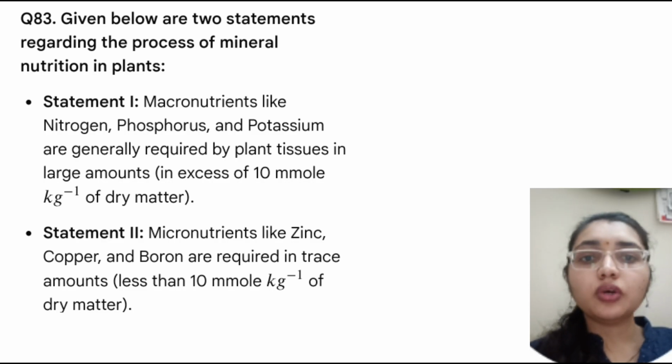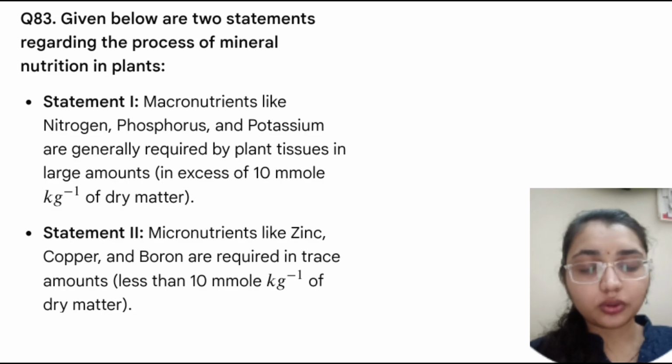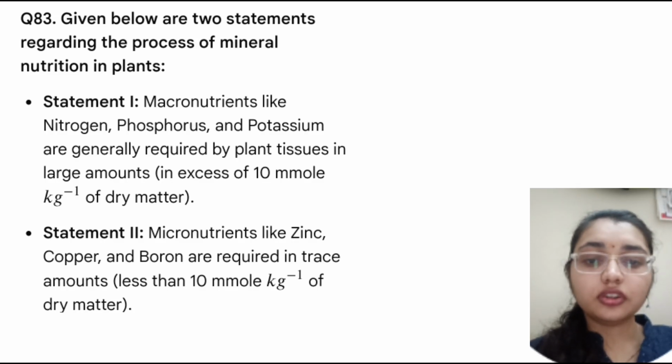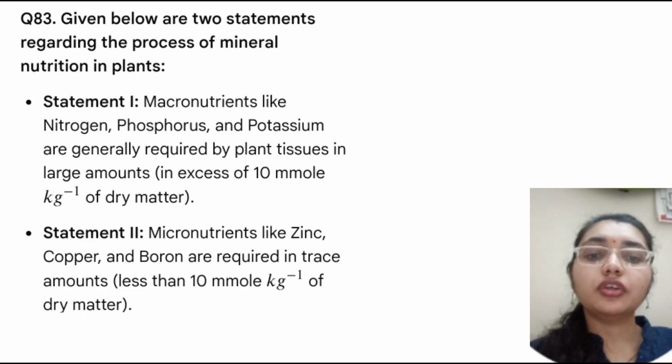Here given below are two statements regarding the process of mineral nutrition in plants. Statement 1 and statement 2, we have to tell whether they are correct or incorrect, whether both are false or both are true, or statement 1 is true and statement 2 is false. So here, macronutrients like nitrogen, phosphorus, potassium are generally required by plant tissue in large amounts, in excess of 10 mmol per kg of dry matter.